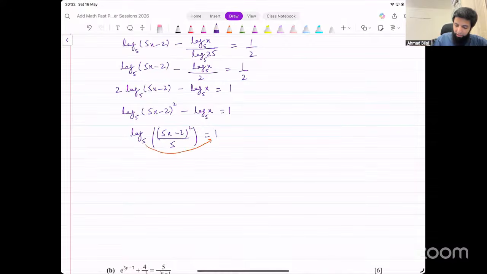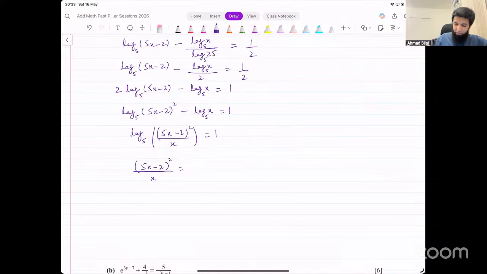This goes to the other side. And that gives me, in the numerator, we've got 5x minus 2 whole squared. Let's not expand it because it'll be simpler to do it directly without expansion. In the denominator, we've got 5. Do we have 5? Okay, I've done an error here. I'm sorry. This is not 5. This is x. In the denominator, we had x there. So it's always a good idea to check the previous 2-3 steps after every few steps, to spot errors like this. So I had written 5 in the denominator here. Thankfully, I spotted that quickly.